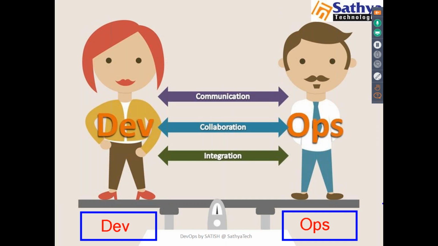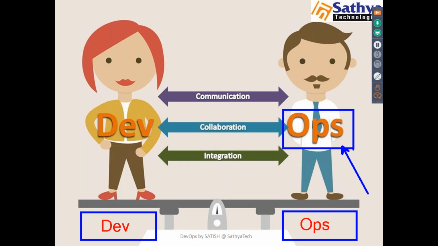You just see one scenario. Suppose any client comes up with some issue, some problem. We know he will first approach the ops team. He'll meet with the ops team, and he will inform that issue. And what will this ops team do? They will try to resolve it, right? So they will check all the configurations, they will see all the dependencies.